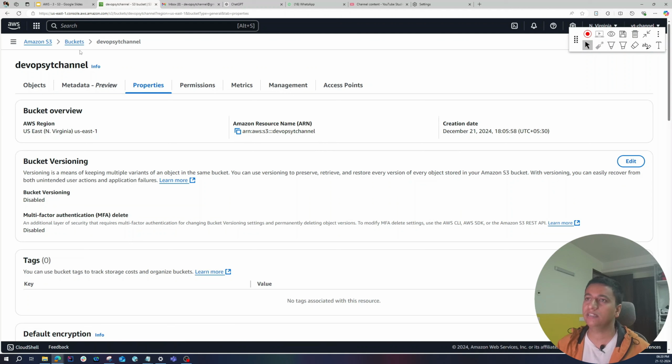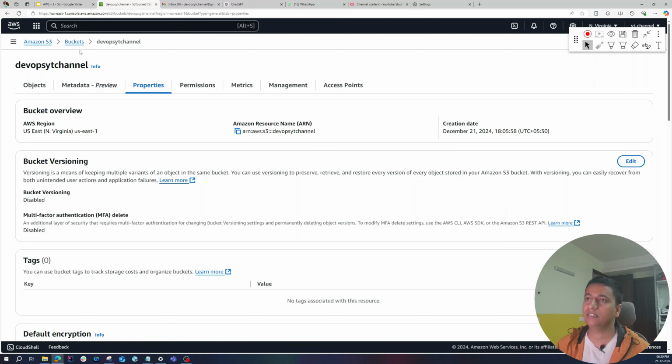It is done, and if you go back, you will see the PDF has been updated and the timestamp is also updated, because right now it's 1820. So what happened here is, when I uploaded the same object, it replaced that object because versioning is disabled. Now let's go back to properties and enable versioning.